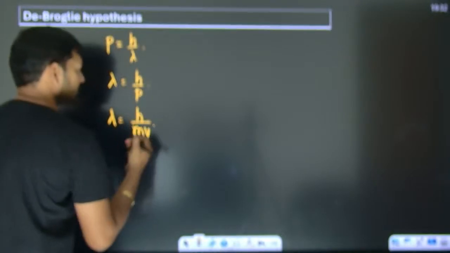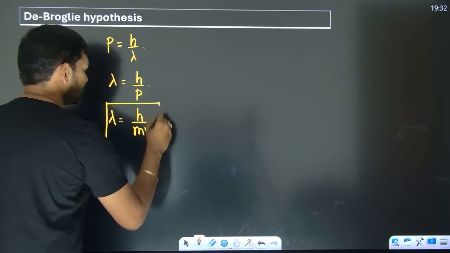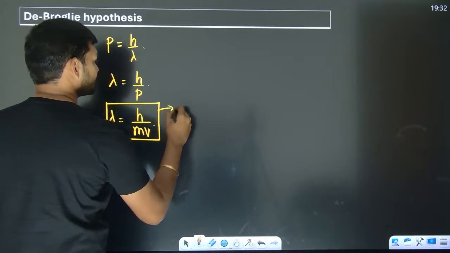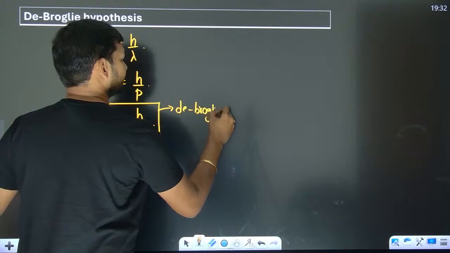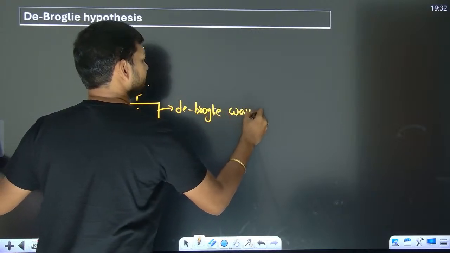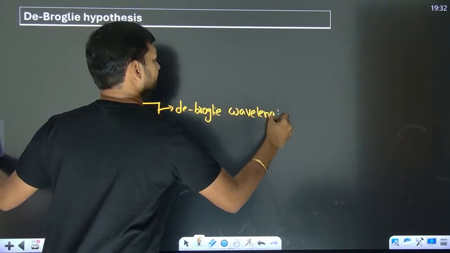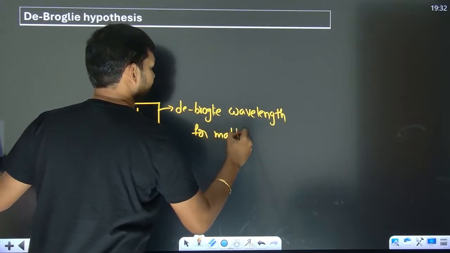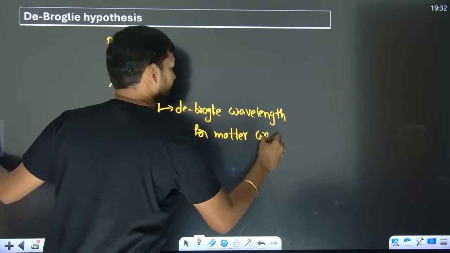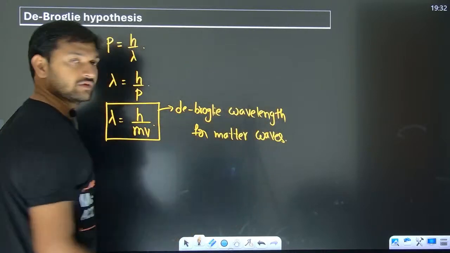What is the momentum of the matter? Momentum of the matter is m into v. Then he said, okay, this is the de Broglie wavelength for matter waves. That's what he said.